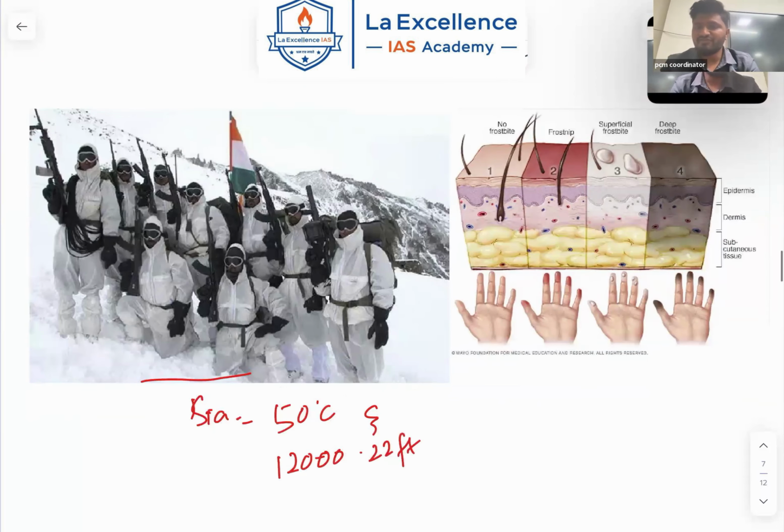Okay, and this is frostbite. What happens in frostbite is that when the hands are exposed to the snow, it results in loss of movement in the fingers, that is called frostbite. So epidermis, dermis and subcutaneous tissue. The top layer, that is the epidermis, is affected, which will result in loss of the fingers. The fingers will be completely lost. It is like the complete opposite of burning, but the feeling will be the same as burning itself. That is, you are going to lose fingers itself.